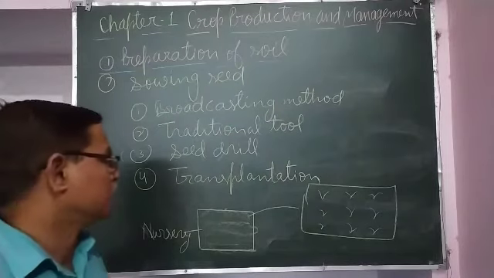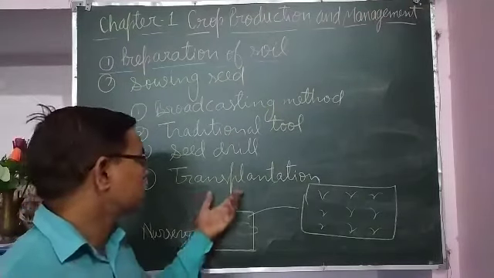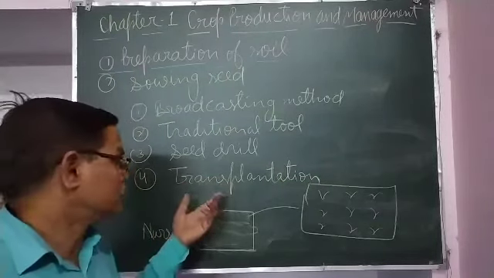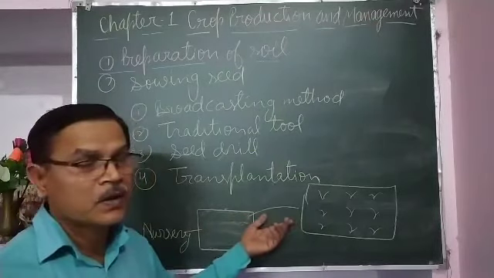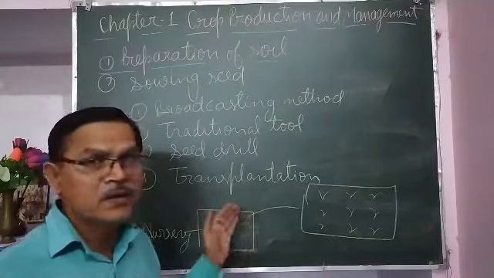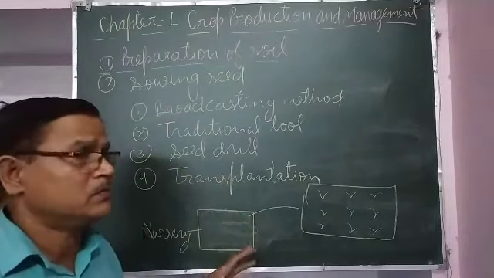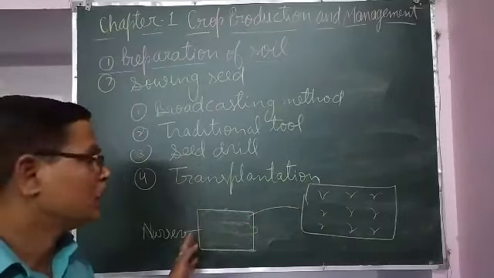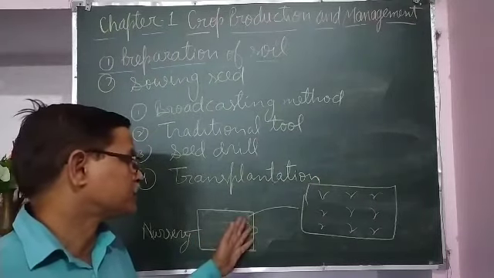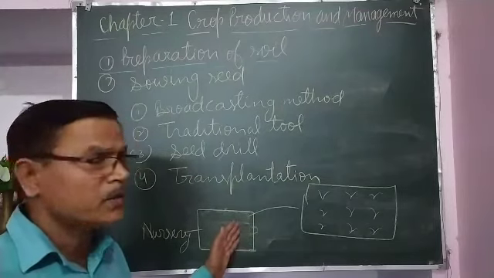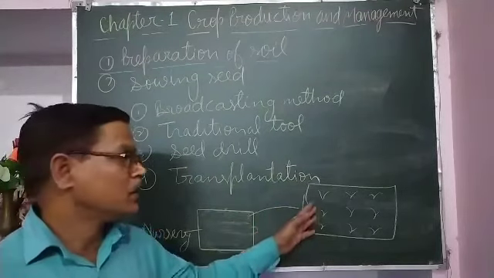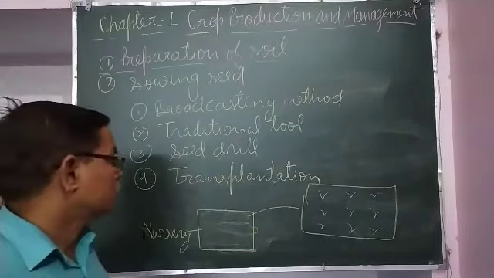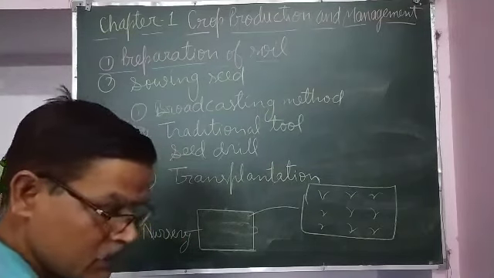In this method, one benefit is that during transferring of saplings, you get the chance to separate unhealthy saplings, and weeds are also eliminated. Only healthy plants are transferred into the main field, so the plants grow in a better way and give a good yield. So transplantation is also a method of sowing seed.